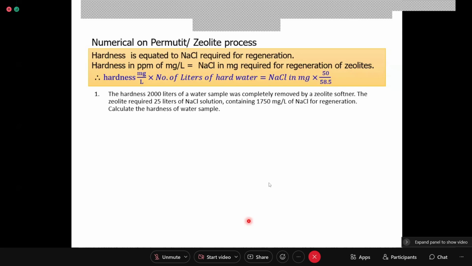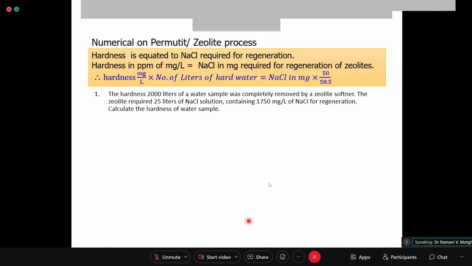The hardness, right? Question 1. The hardness of 2000 liters of a water sample was completely removed by a zeolite softener.